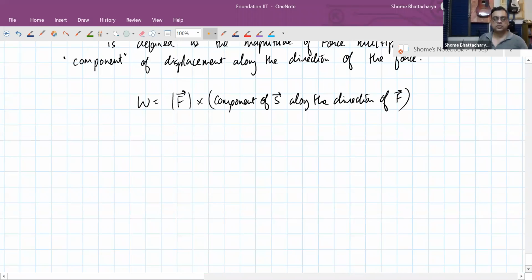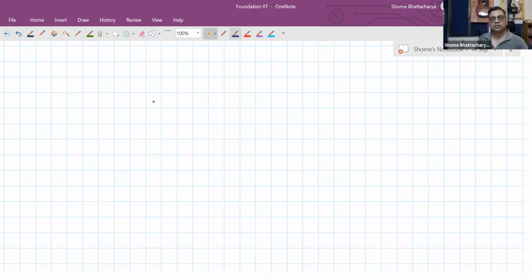The idea here is that if, let us say, we are continuously applying a force like this on a body, but while we are applying the force, the body is moving in some way like this.